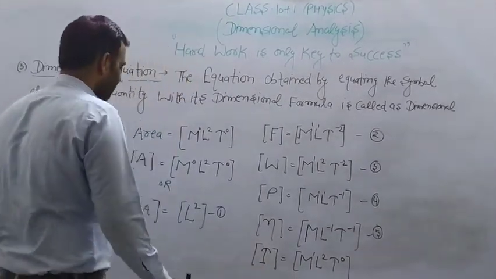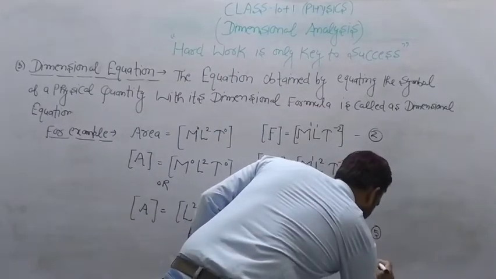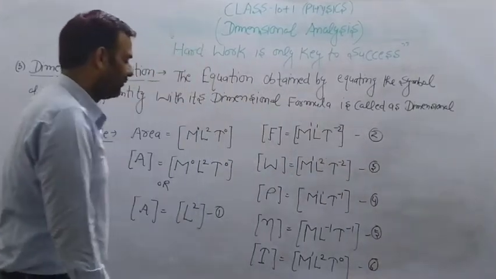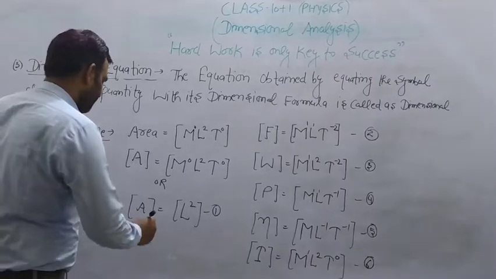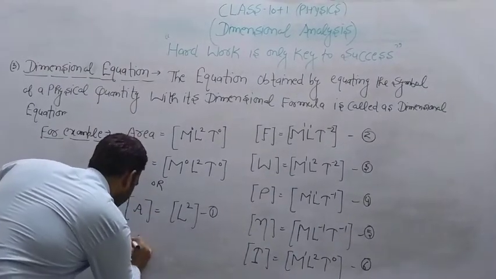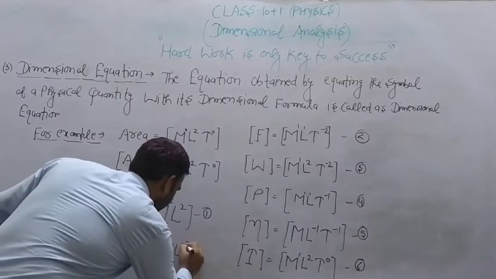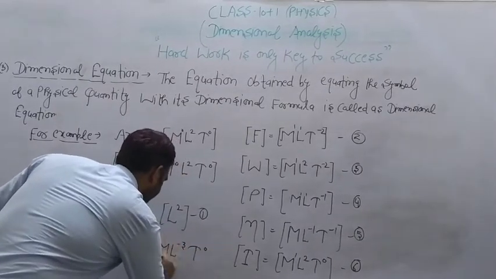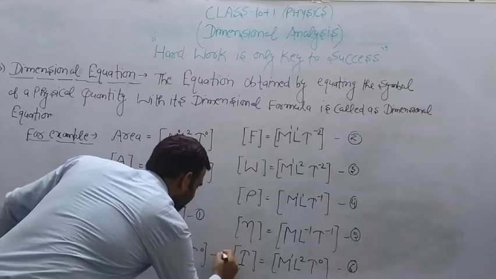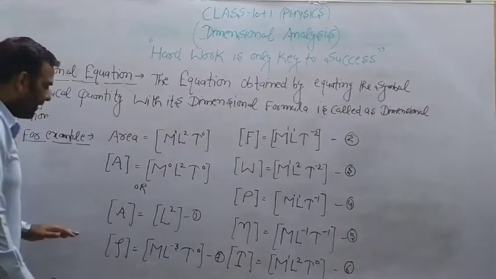So that we can take here, say 5. And one more example, we can take density. Symbol is rho, M L minus 3 T0. This is 7.